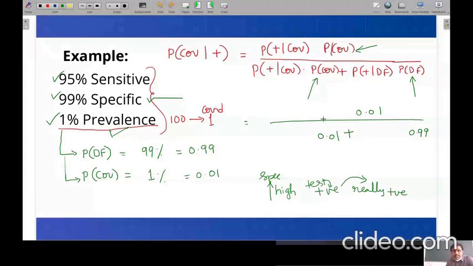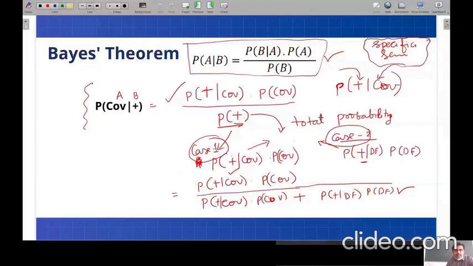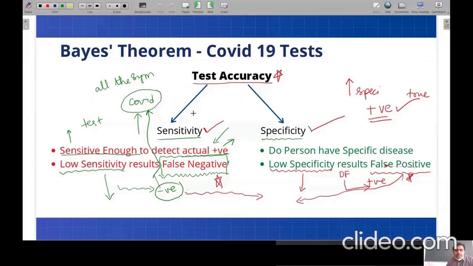I'll go back 2 slides once again. See here. When I'm talking about sensitivity, I have told you that a person having all the symptoms of COVID, that is, he knows that he is having COVID, when he goes for a test, if it gives positive, that means that test is having high sensitivity.